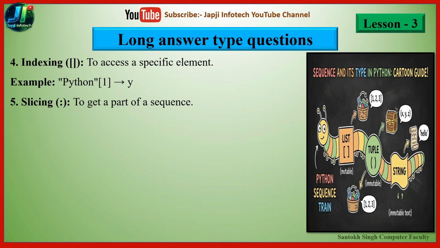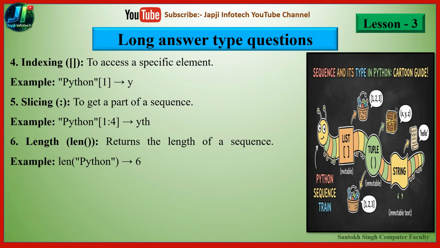And the fifth one is slicing. So slicing is denoted with the colon symbol. So it helps to get a part of a sequence, and the example is in double quotes Python, then in the square bracket 1:4. So it displays the letters from 1 memory location to 3 memory location, which is y, t, h.